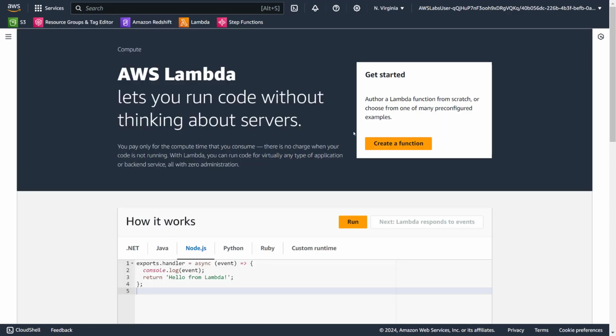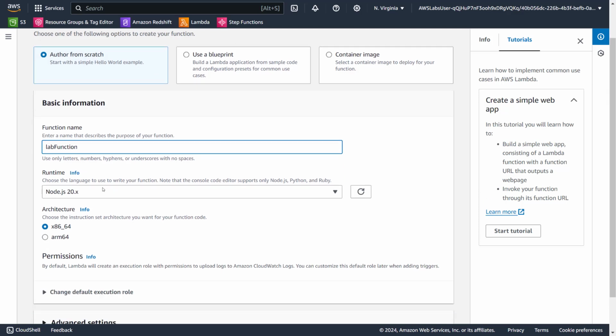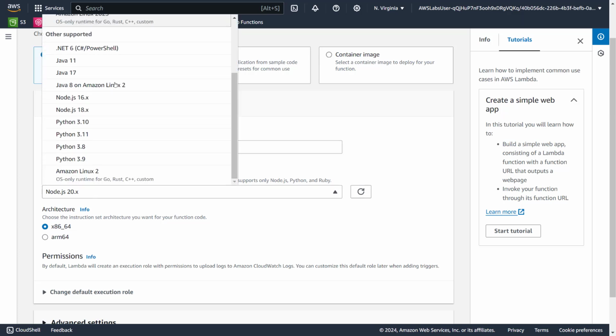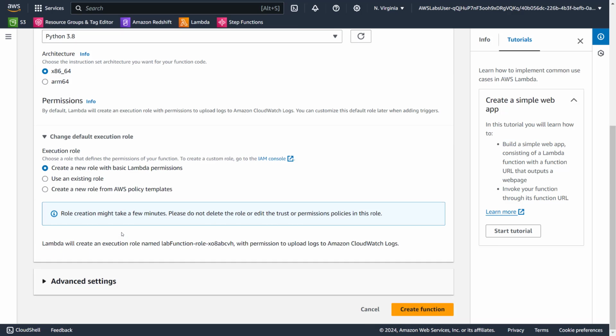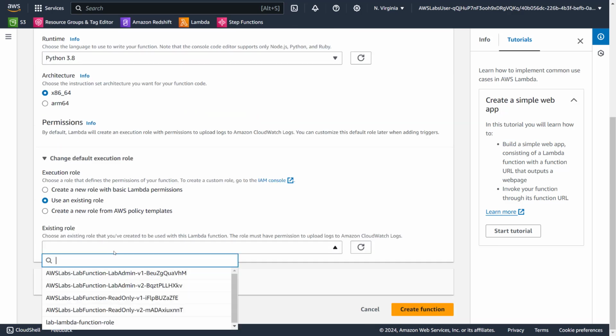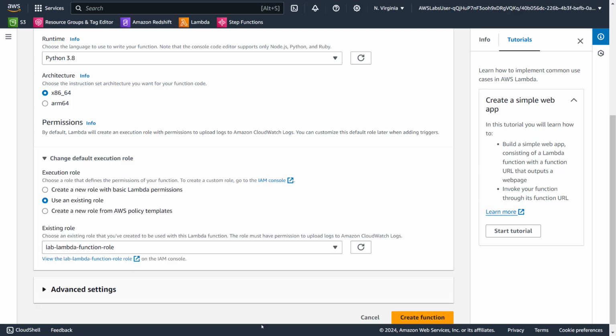And now let's go to Lambda. Let's create the function from scratch and we are going to name it this. We are going to use Python 3.8 and that is the architecture. Default role we are going to change to an existing role and let's pick this one.